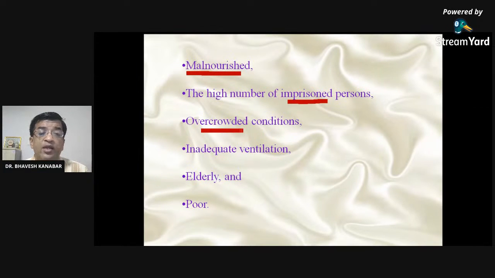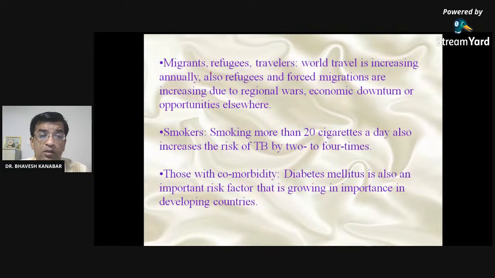Overcrowded conditions, like in the Indian cities because of urbanization, inadequate ventilation, elderly people, and those in poverty are at risk of developing tuberculosis. Other persons at risk are migrants, who migrate from one place to another for earning, and refugees. That is not the name of a movie; here refugee means migrants, or travelers from one country to another.